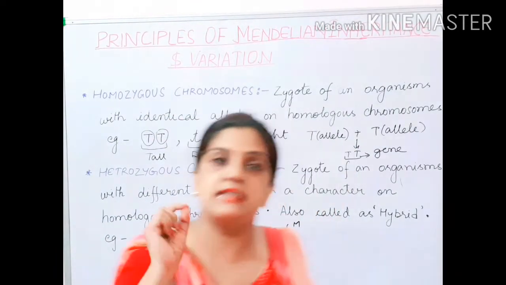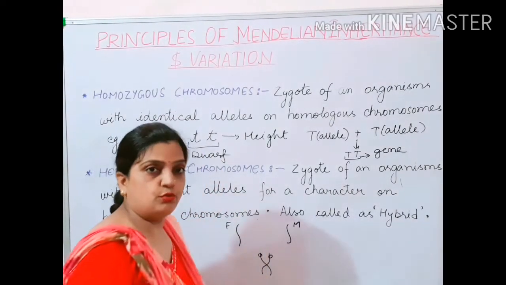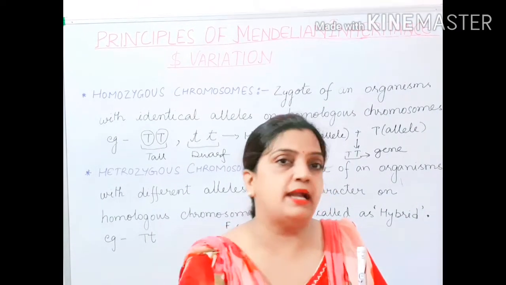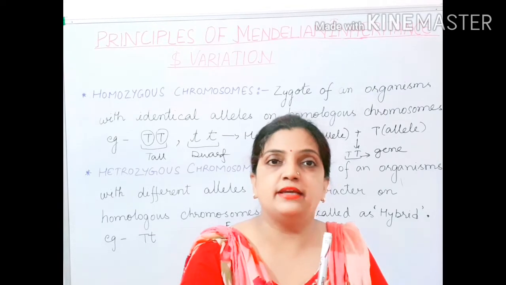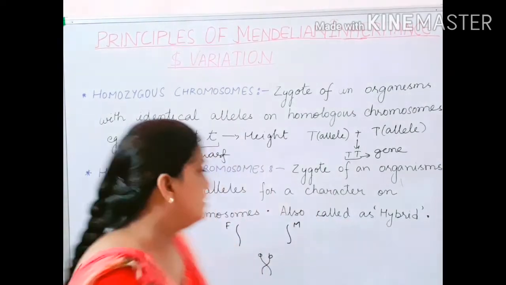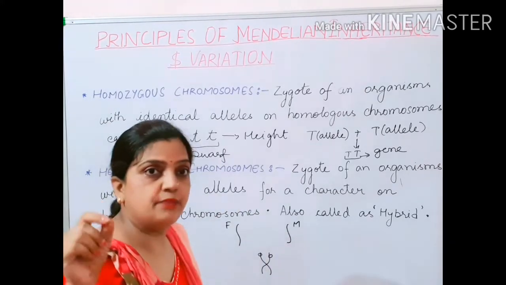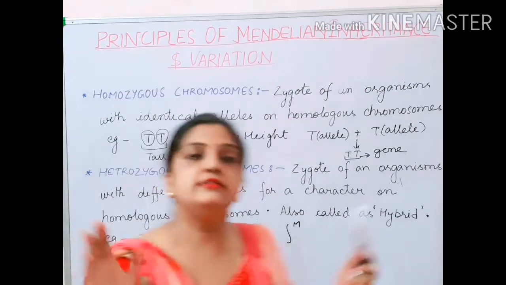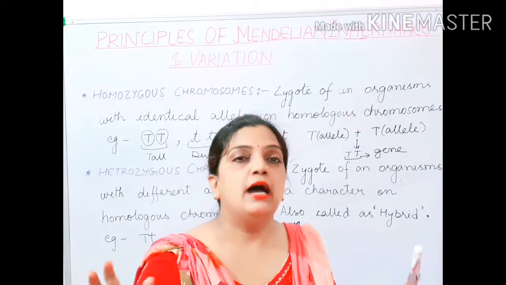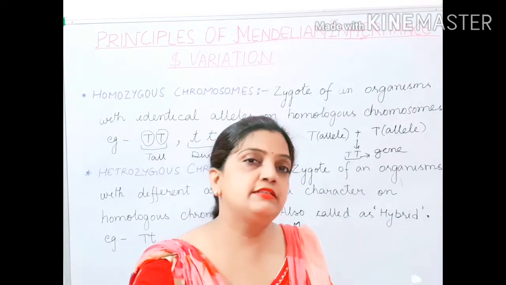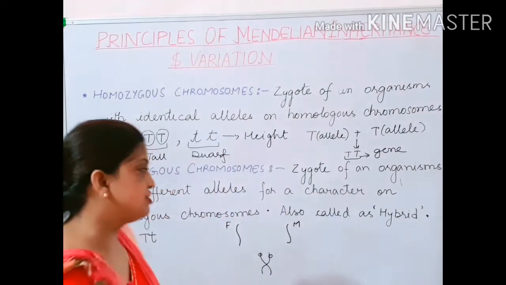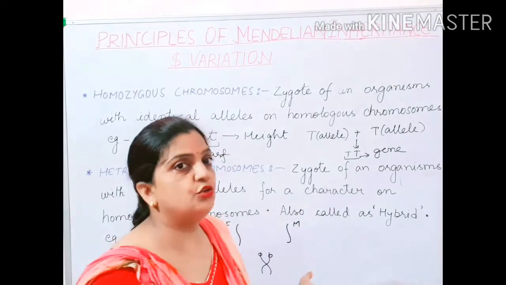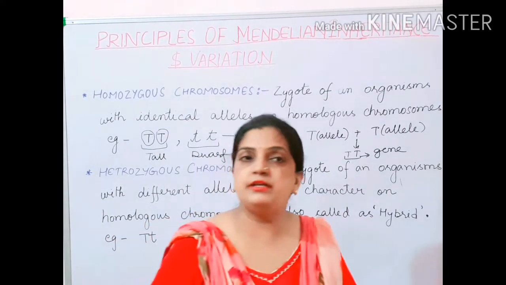Loci means position, same position. If a set of maternal and paternal chromosomes are positioned at the same place, having the genes at the same position, then it is called a homologous chromosome. And if the chromosomes and genes are from different positions, then it is called heterologous chromosomes. Always remember children that homologous chromosomes are same in size, same in shape, and heterologous chromosomes are different in shape and size.